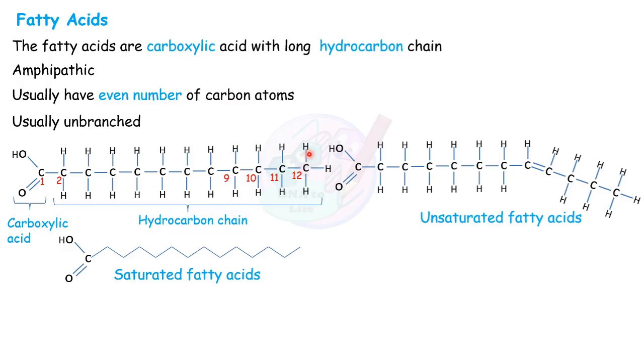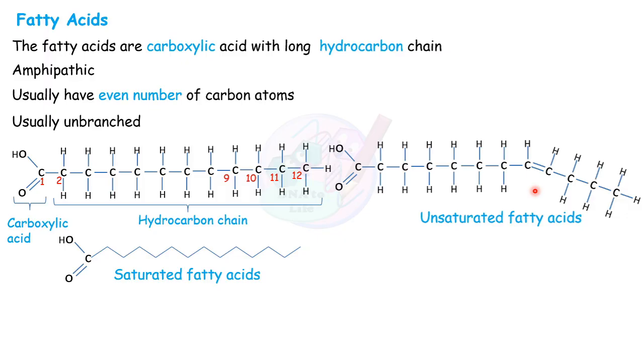Now we will see the 2 types of fatty acids. One is saturated, another is unsaturated. What is the difference between saturated and unsaturated? Saturated means all the carbons present in the fatty acid are bonded with hydrogen. All carbons, if you see here, are bonded with hydrogen. In unsaturated fatty acids, there will be a double bond or triple bond present. In unsaturation, not all carbons are saturated with hydrogen. Here a double bond is present, so 2 hydrogens are lacking here. So that's why they are called unsaturated.